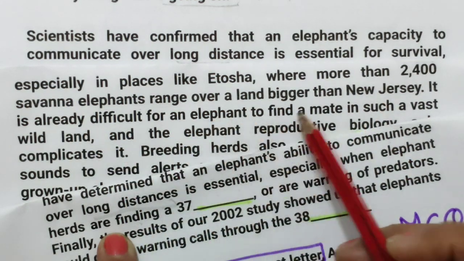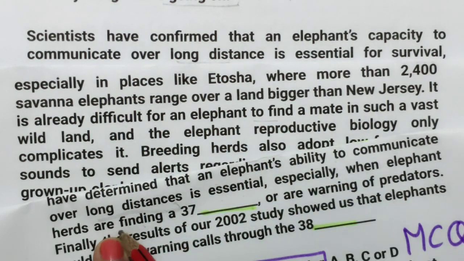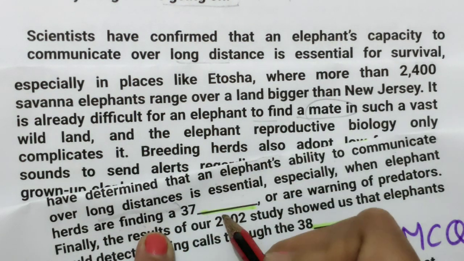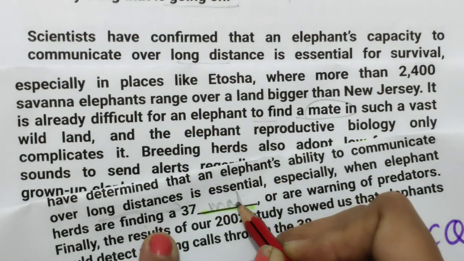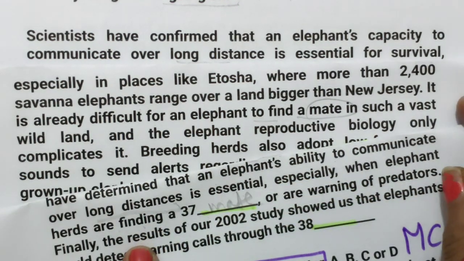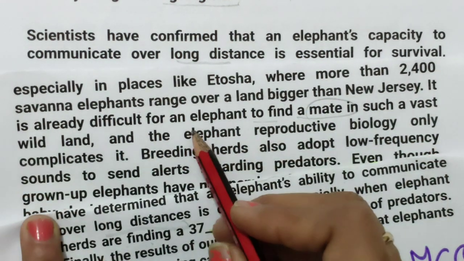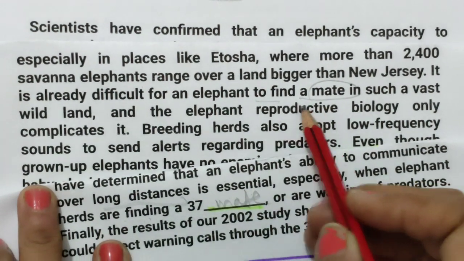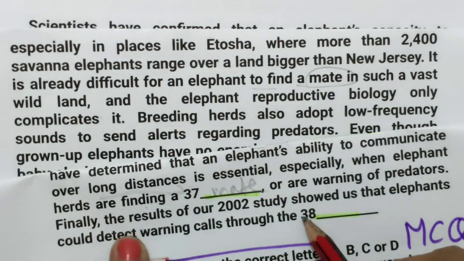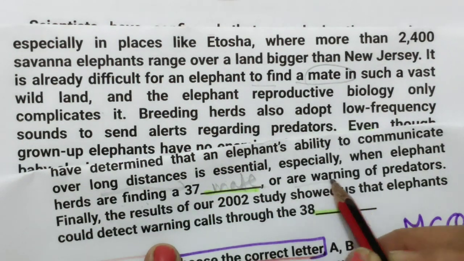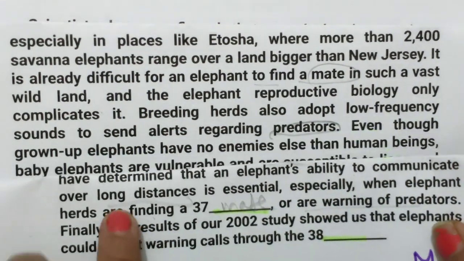It is already difficult for an elephant to find a mate in such a vast land, or to give warning of predators. See, predators.